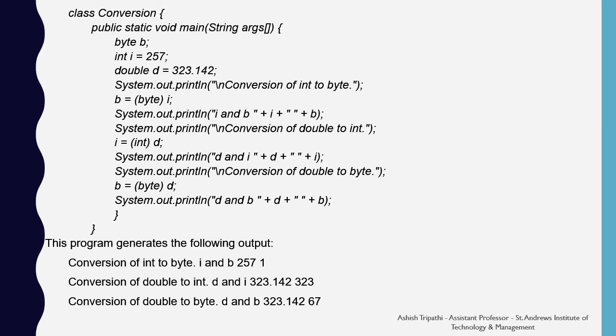Similarly, when we are converting a double to an integer, then the data after the decimal point will be truncated and the integer value will become 323. Similarly, the conversion of a double to a byte will also happen by first converting the non-decimal part, that is 323, into an integer, and then typecasting it into a byte form, that is the remainder by 256. So remainder of 323 by 256 is 67.